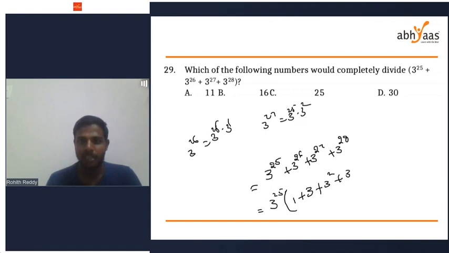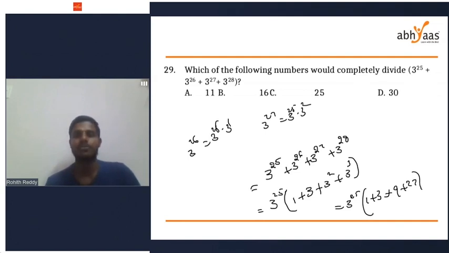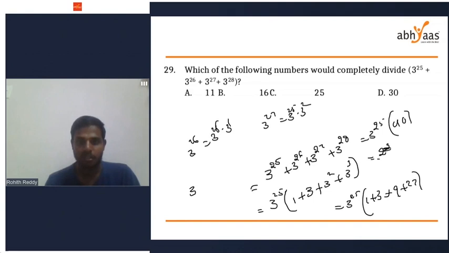So here it will be 3 cube. So 3 power 25 into 1 plus 3 plus 3 square, which is 9, plus 3 cube, which is 27. So what is the answer? 1 plus 3 is 4, 4 plus 9 is 13, 13 plus 27 is 40. So 3 power 25 into 40.